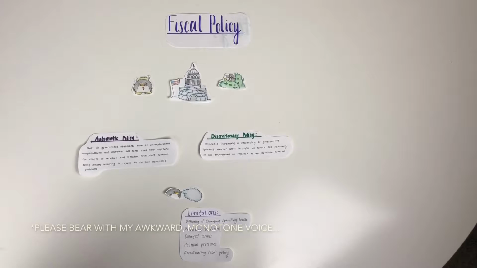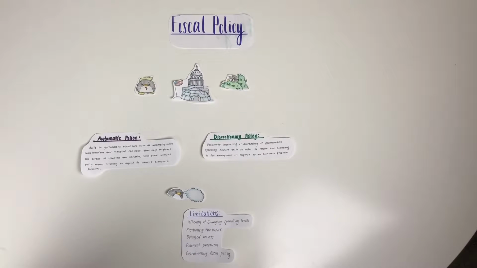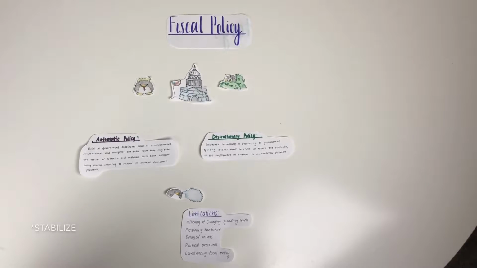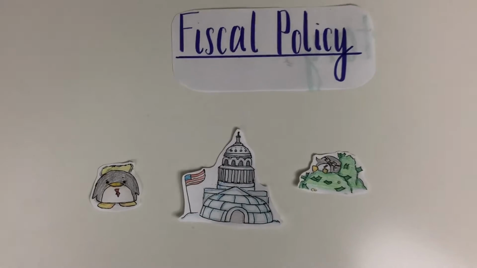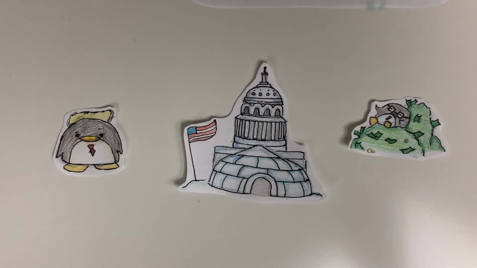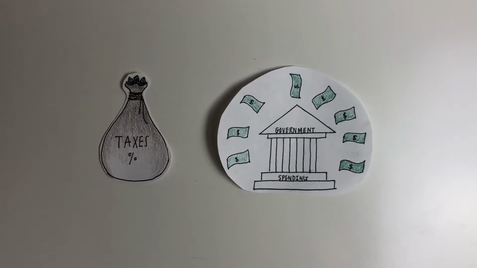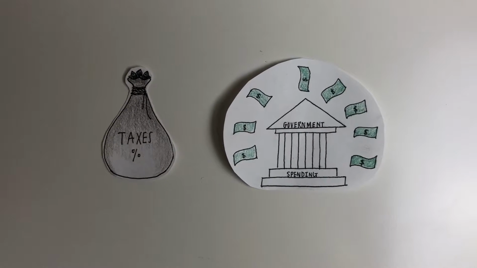So the purpose of fiscal policy is the use of government spending and revenue collection, as taxes, to influence the economy, influence economic growth, achieve full employment, and stable growth. The people involved in fiscal policy include the President of the United States, Congress, and the Secretary of Treasury. The tools for fiscal policy are government spending and taxes.